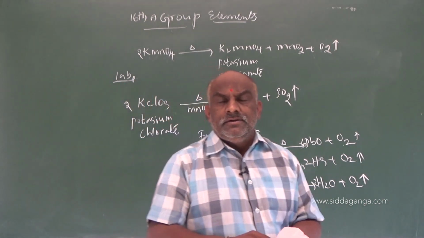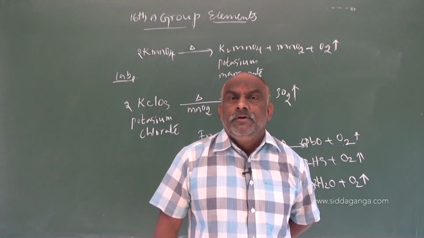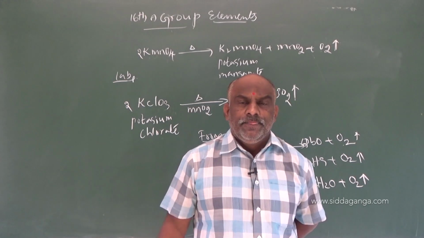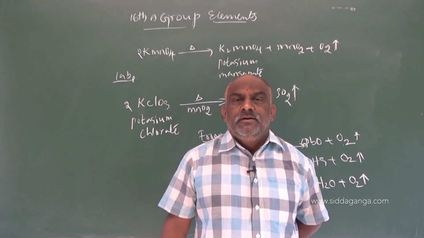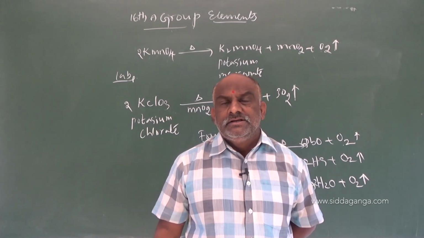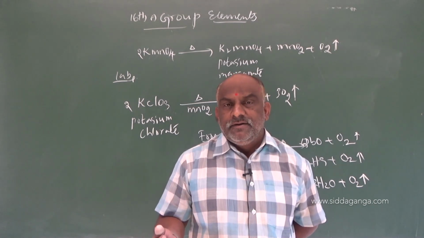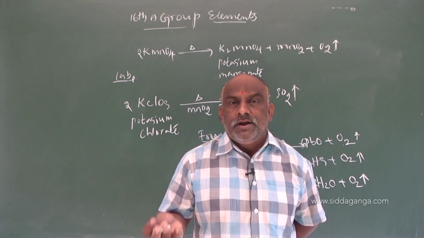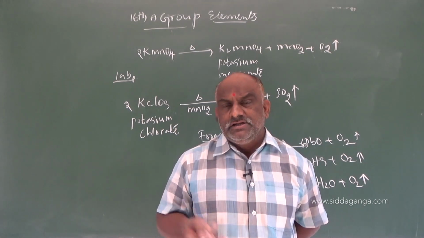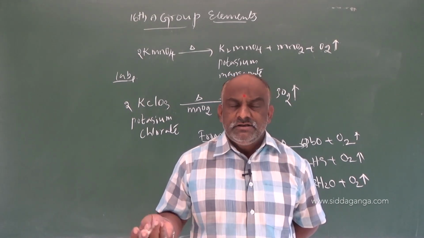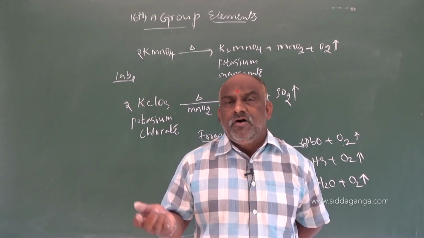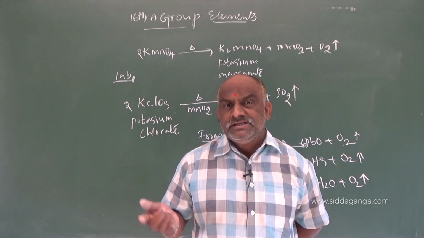Industrially, on a large scale, dioxygen is prepared from air and from water. Electrolysis of water gives hydrogen and oxygen, hydrogen evolved at the anode, oxygen at the cathode.